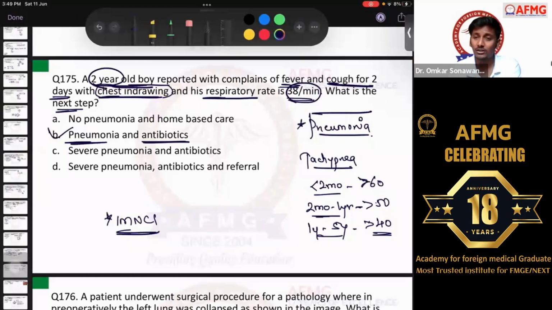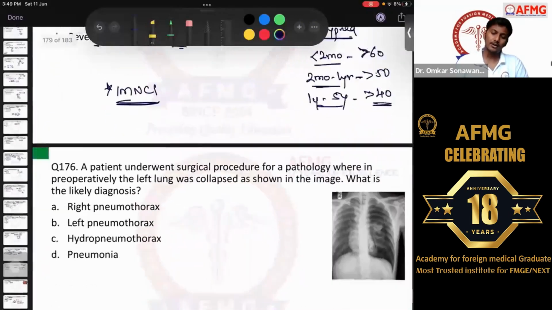In the question there was one PYQ with no pneumonia and home-based care. So this time they gave pneumonia and antibiotics, okay? And if it would have been severe pneumonia and very severe disease, the pink colored management, then severe pneumonia, antibiotics and referral. The first dose of antibiotics is given and referral to a higher center is done accordingly then.